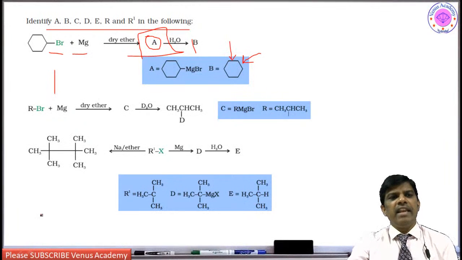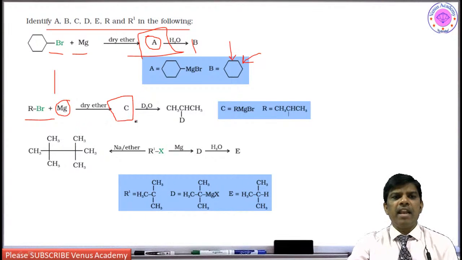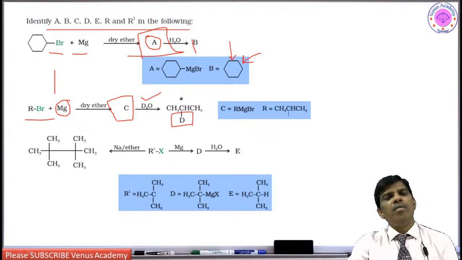Yes students. Next, same reaction, alkyl halide in presence of magnesium in dry ether is going to form alkyl magnesium halide. This alkyl magnesium halide, when you treat it with deuterated water, D2O, you are going to get deuterated product. Yes students. So they have given this two position, two deuterated propane.